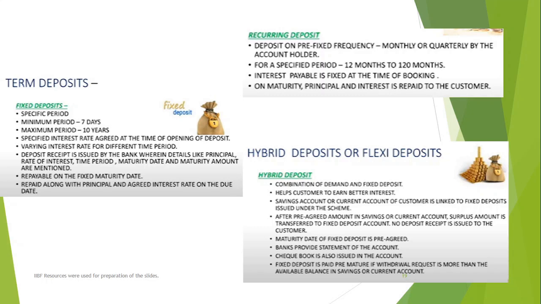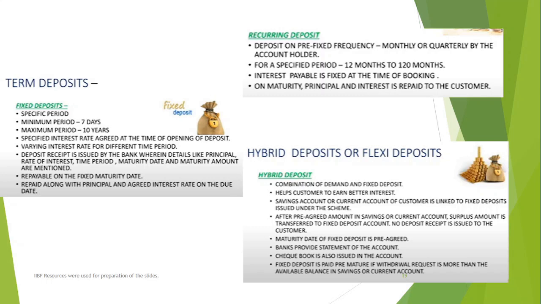Okay, next, you have a recurring deposit. Recurring deposit is for a situation where you don't have a lump sum amount in your pocket, but you are getting a decent salary, and you can take out, let's say, 5 to 10,000 rupees, or any fixed amount of money, which you can keep in your bank account at regular intervals, as a monthly installment. It can again be for a minimum of 1 year to a maximum of 10 years. 10 years means 120 months. The interest rate is paid at the rate of your fixed deposit. Okay, so on the date of making this FDR, whatever is your rate structure, you'll be getting the same rate over the entire period of the deposit.